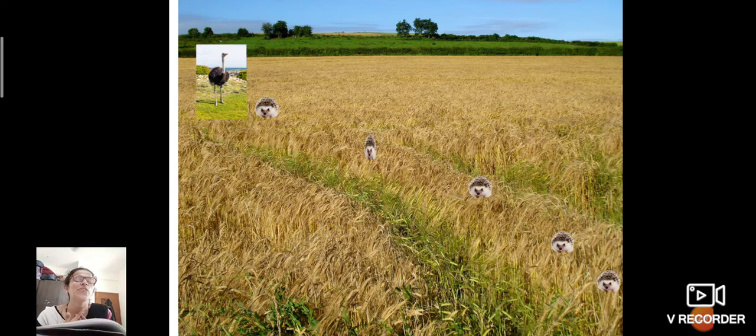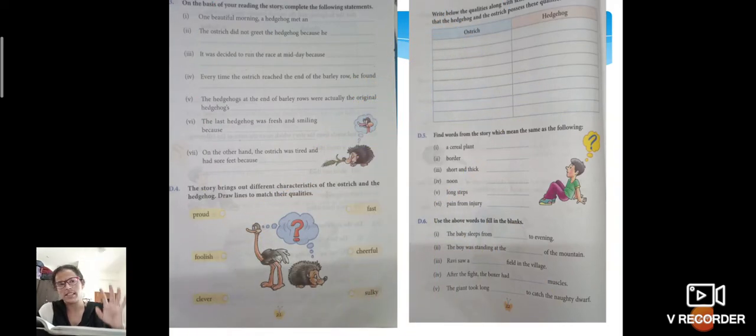I don't know how many of you support the hedgehog here, and how many of you support the ostrich here, right? So it depends upon our individual thoughts, what you like, whether what the hedgehog did was correct or what the ostrich was doing was correct. So this is all about the story. I hope many of you would have liked the story, right, children? So shall we go with the discussion with these question answers here? I'll send you the answers, don't worry about that, but we'll have a small discussion here, right?